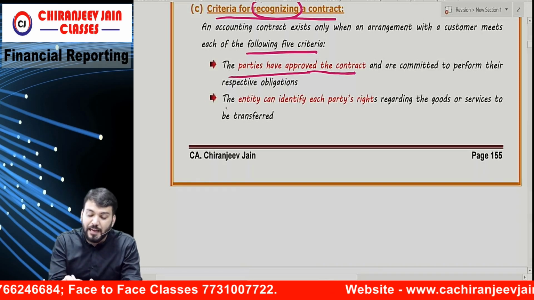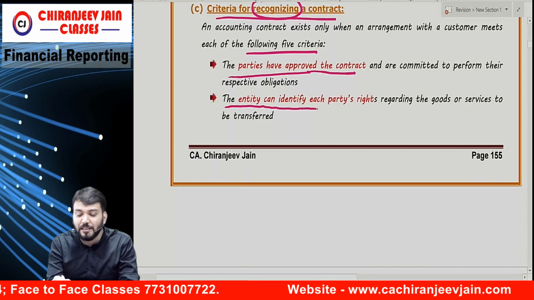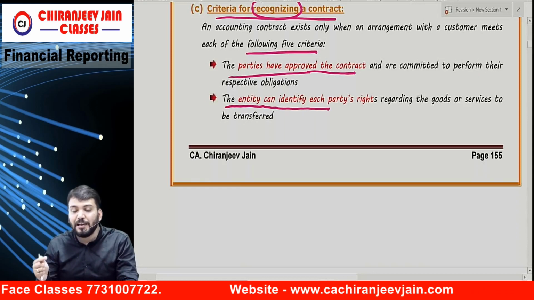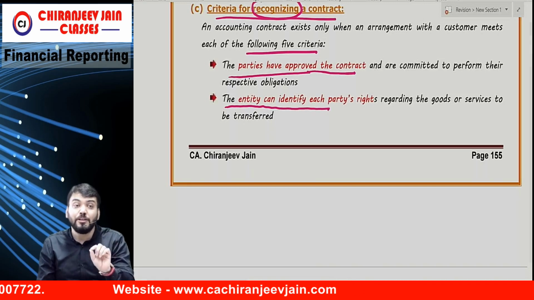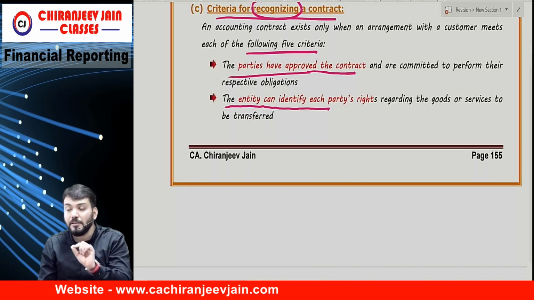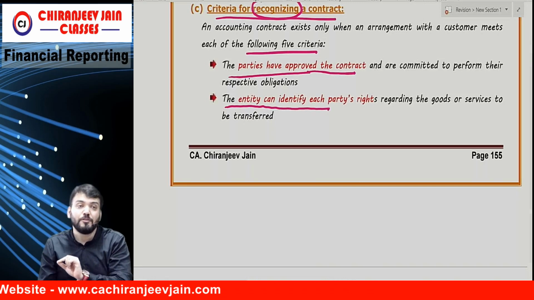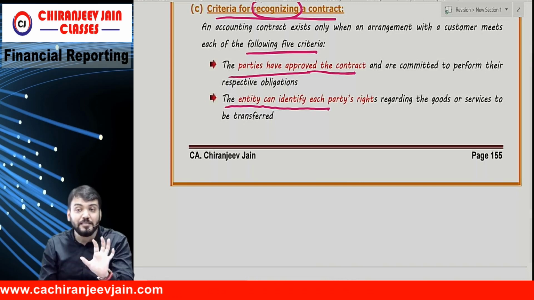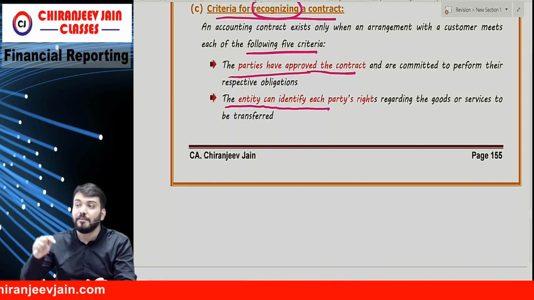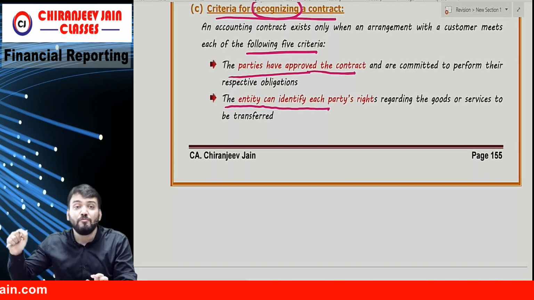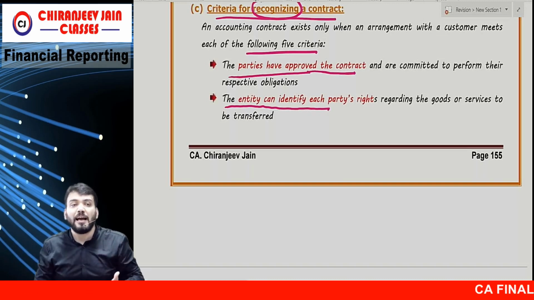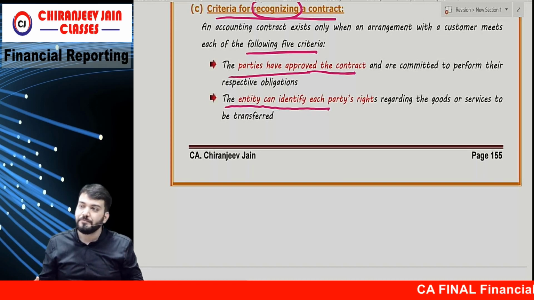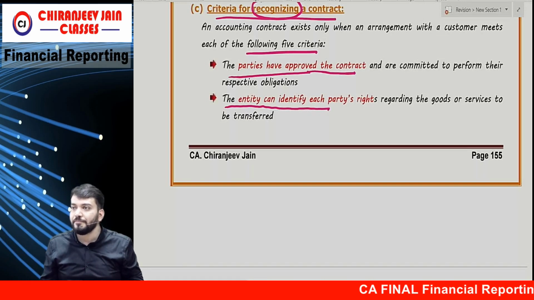Correct? And the entity can identify each party's rights regarding goods and services. So we are able to identify the rights of parties regarding what? Goods and services under that contract. Means we need to be able to understand the nature of goods and services to be transferred. Suppose I say I will teach, give me 10,000. Whether it is a contract?